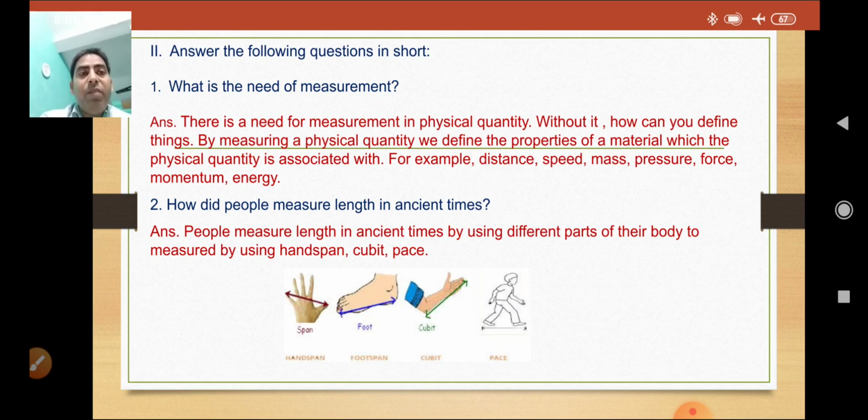Here we are asking for 1 kg of sugar, and kg is a physical quantity. And when we go outside to buy clothes, we ask the shopkeeper to give 2 meter of cloth for making a shirt. This is also a physical quantity. Meter is used when you go outside.